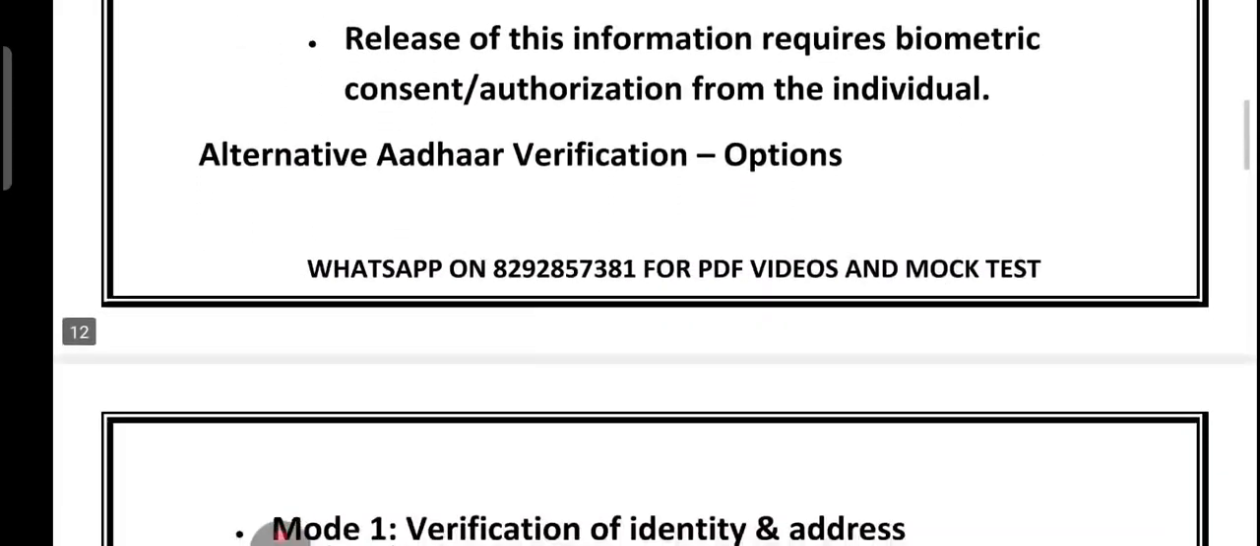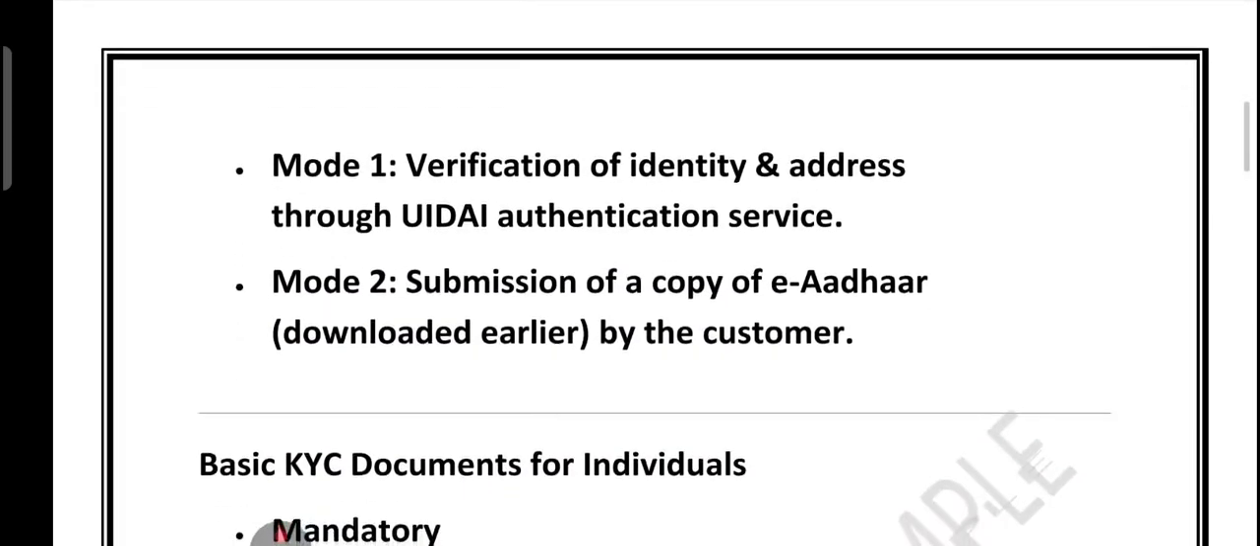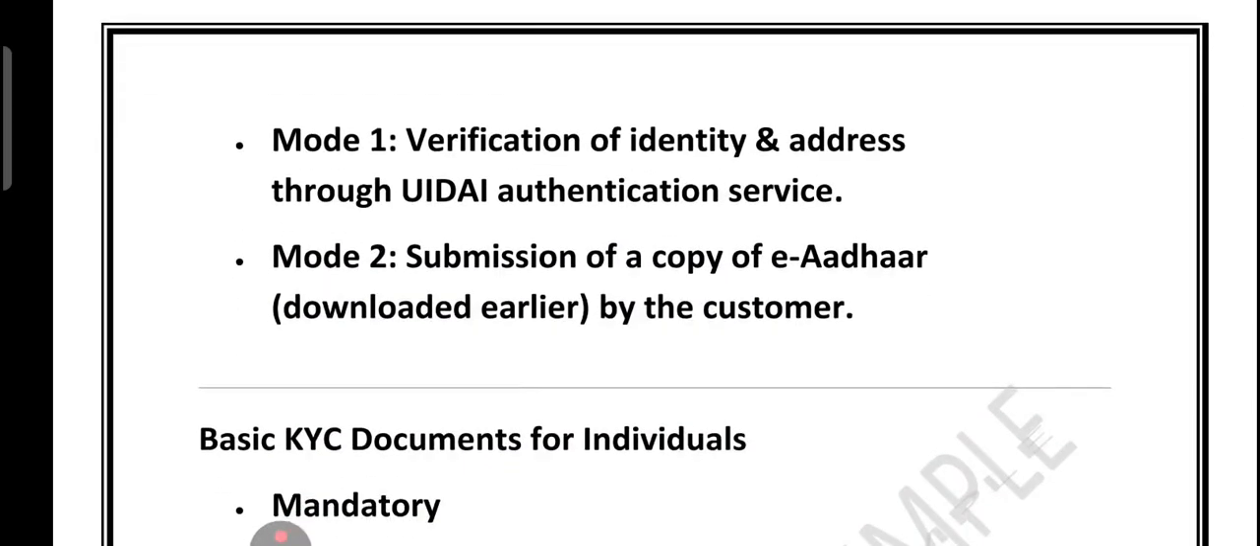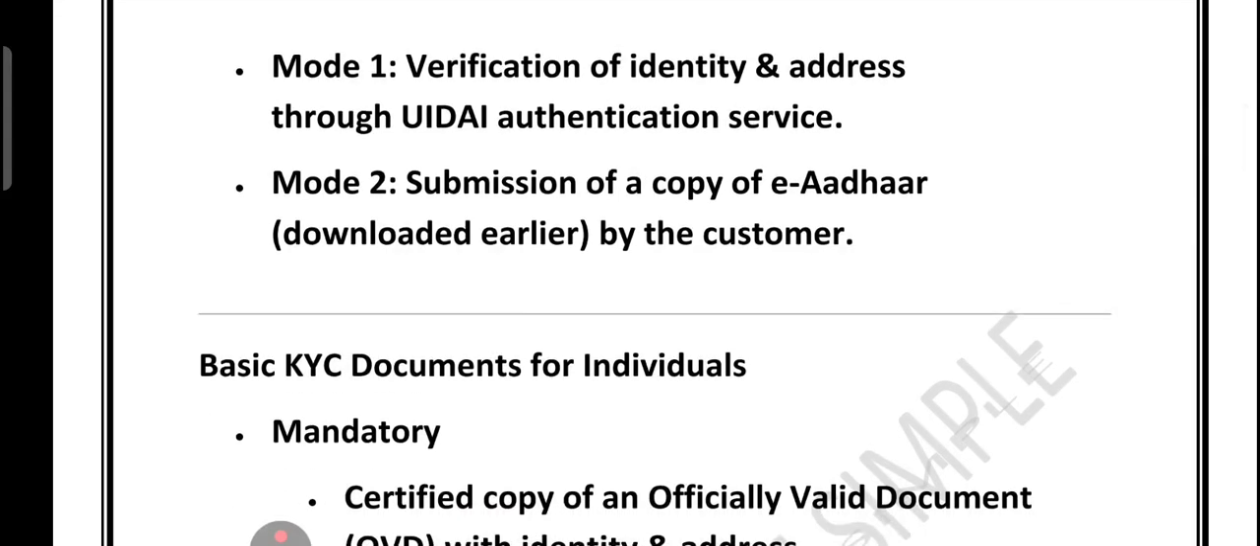Now we have some alternative Aadhaar verification options. So what are the options? Mode number 1 is verification of identity and address through the UIDAI authentication service. Mode number 2 is the submission of a copy of e-Aadhaar previously downloaded by the customer.